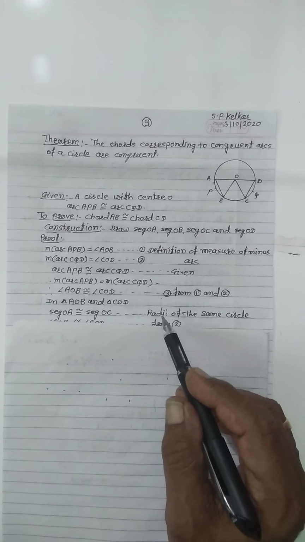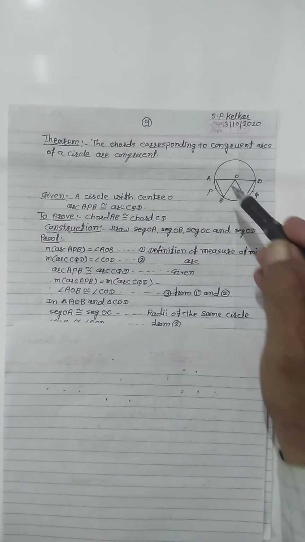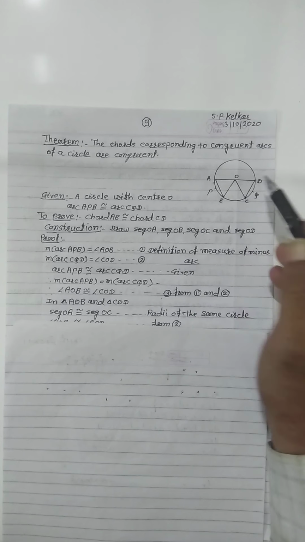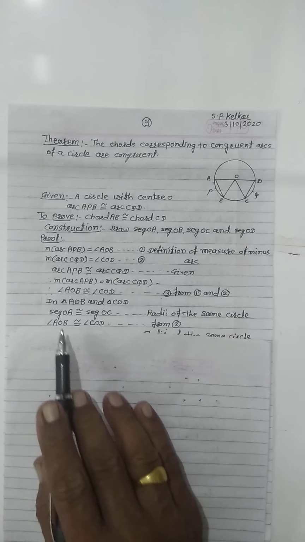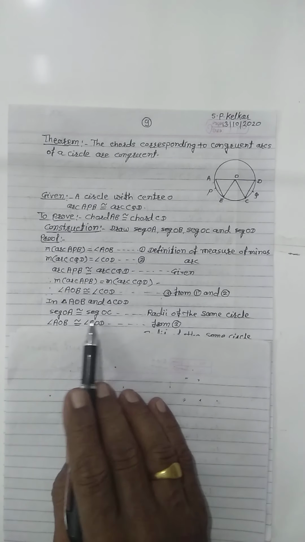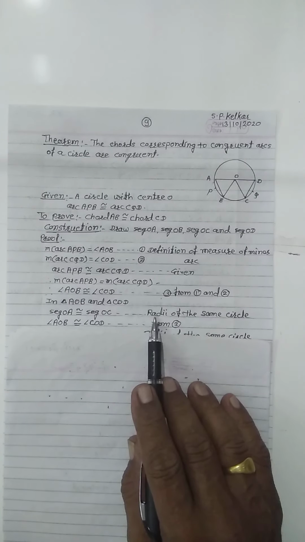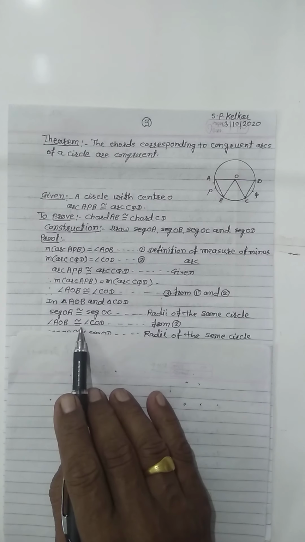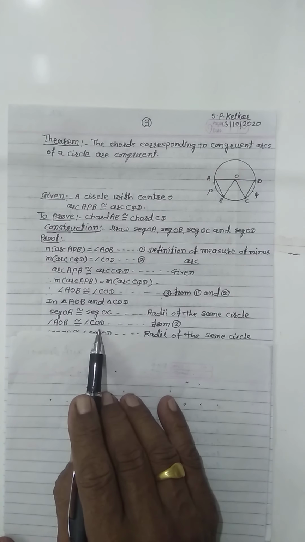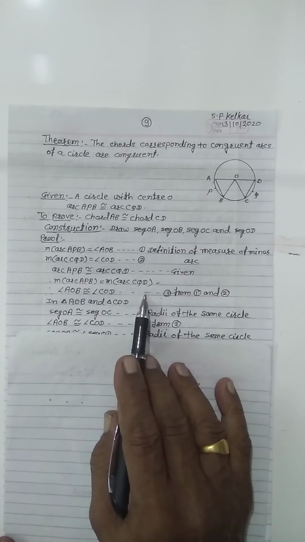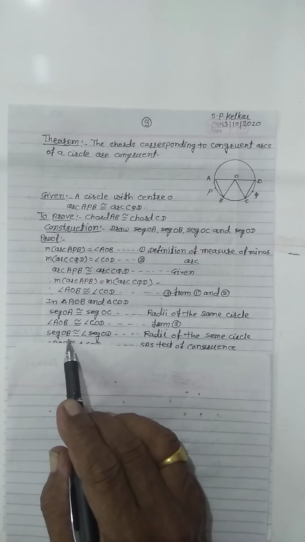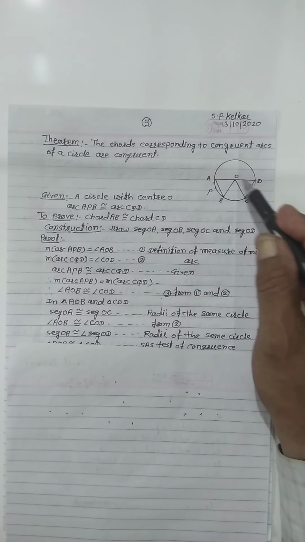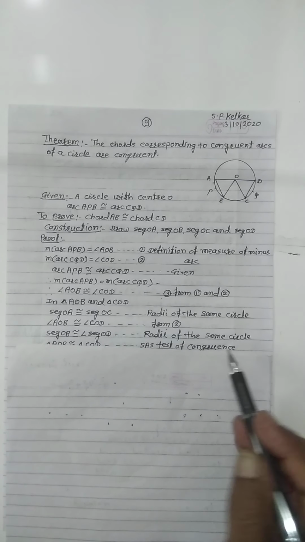Then in triangle AOB and triangle COD, see which elements are congruent. Segment OA is congruent to segment OC, that is the radii of the same circle. Then angle AOB is congruent to angle COD from equation number 3. Then segment OB is congruent to segment OD, that is also the radii of the same circle.